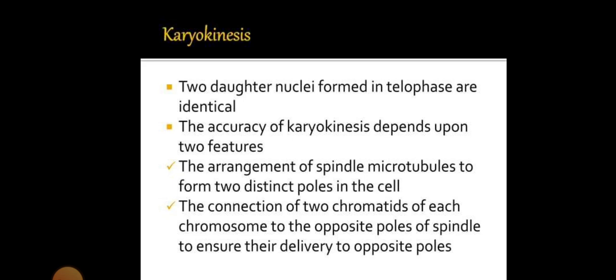The spindle microtubules are arranged toward the poles of the cell. The chromatids of each chromosome connect to the opposite poles of the spindle. It is the primary stage of cell division in the mitotic stage.